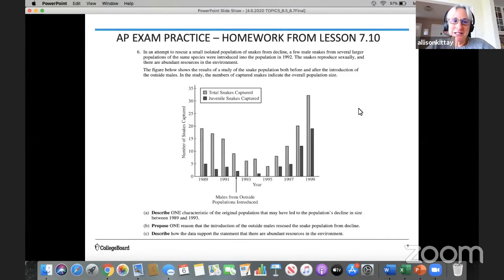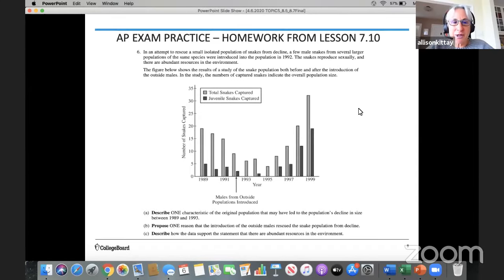So let's do our warm-up. If you're just joining us, the warm-ups are AP exam practice questions that are given for homework from the previous lesson. So our last lesson was on Friday, and it was on topic 7.10, which I believe is speciation. My colleague, Ms. Pfizer from Florida, assigned this homework to you.